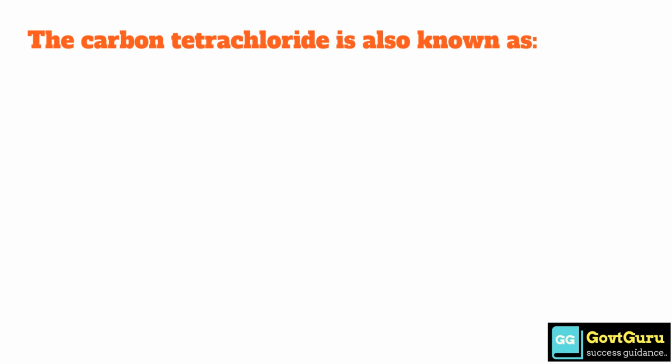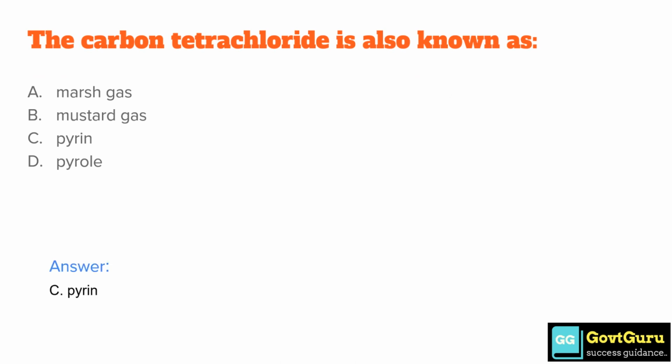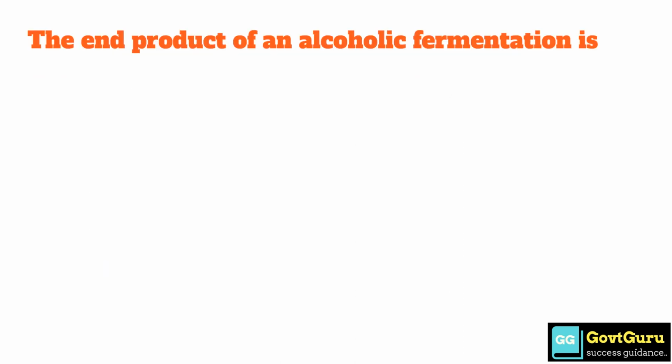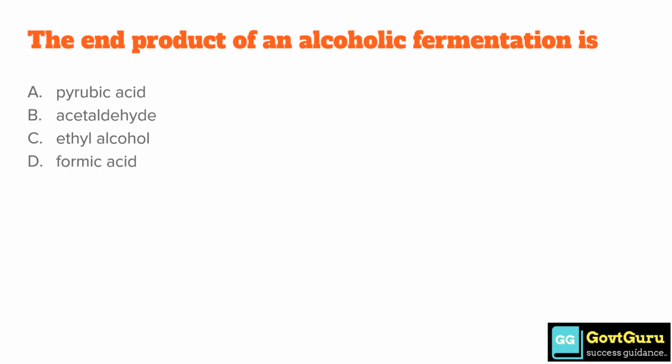The carbon tetrachloride is also known as option A marsh gas, option B mustard gas, option C pyrene, and option D pyrrole. The correct answer is option C pyrene. The end product of an alcoholic fermentation is option A pyruvic acid, option B acetaldehyde, option C ethyl alcohol, option D formic acid. The correct answer is option C ethyl alcohol.